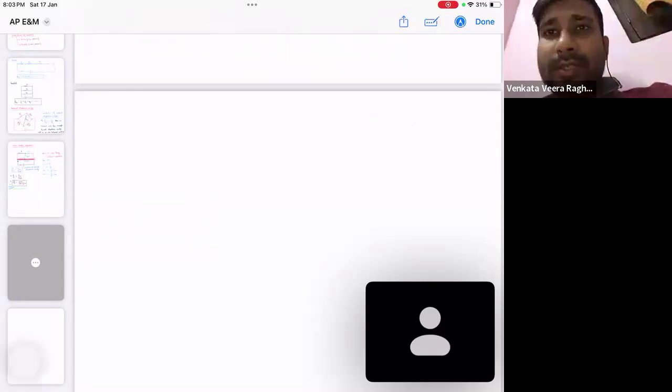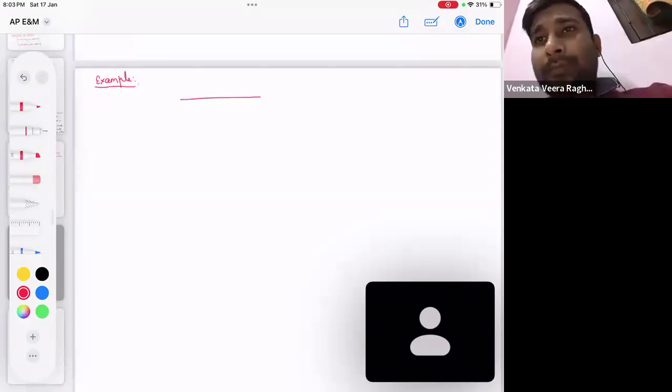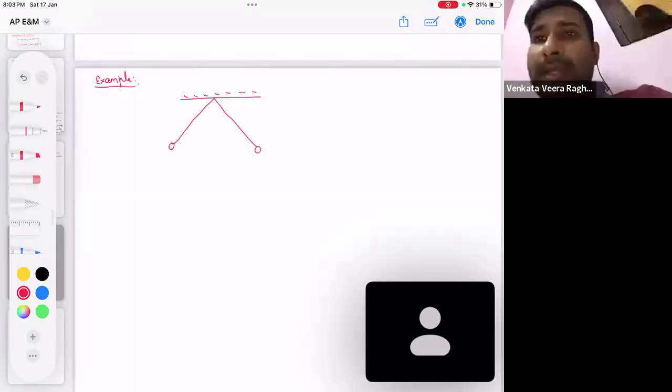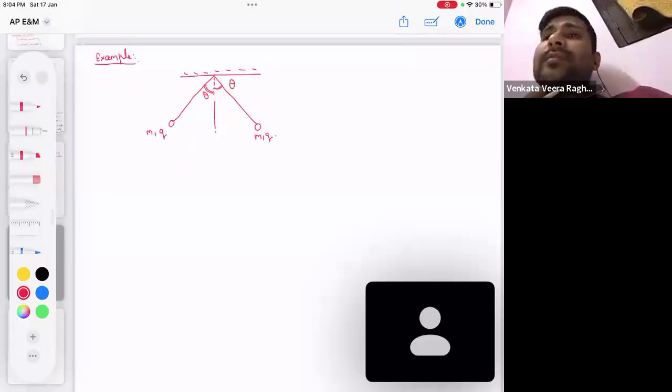In the question it has been given that two charged particles are there, and they are connected with an insulated string. The strings are insulators here. Both particles have the same mass and the same charge. Right now they are in the air, and they are making the same angle theta with the vertical. Now they are saying they are dipped in some other liquid.